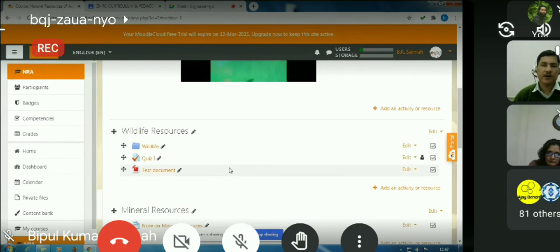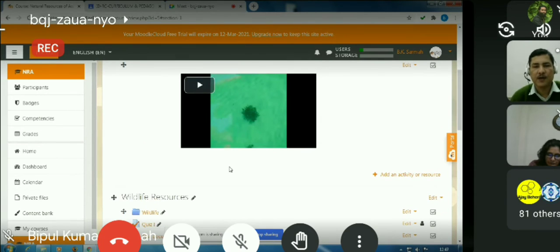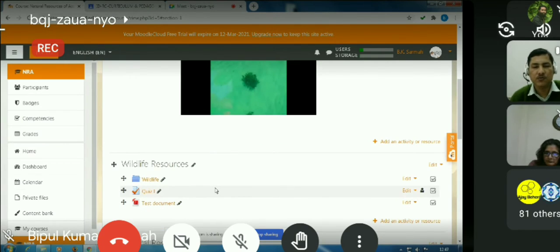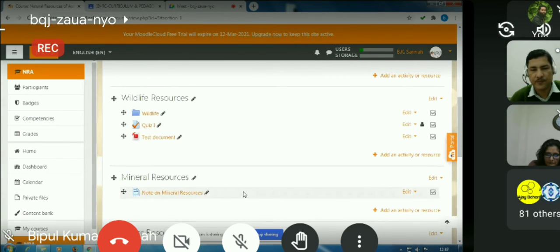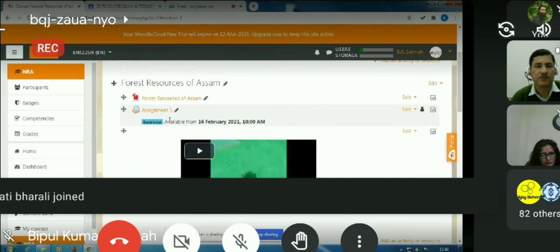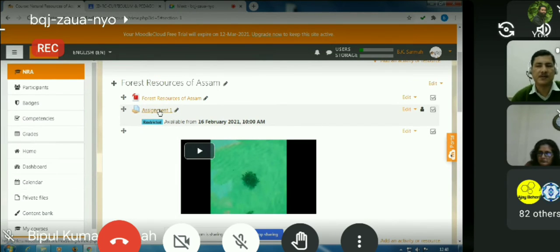So in this way, we can have the resources uploaded, which will help the students to learn things. Then we want to know about the activities. What are the activities? There are so many activities available in Moodle. The two main activities that we shall discuss are assignment and quiz. Already you can see that we have added one quiz over here, and one assignment here, probably under the resources, forest resources of Assam.